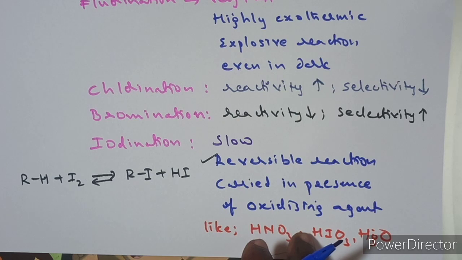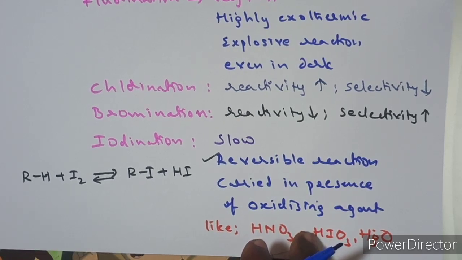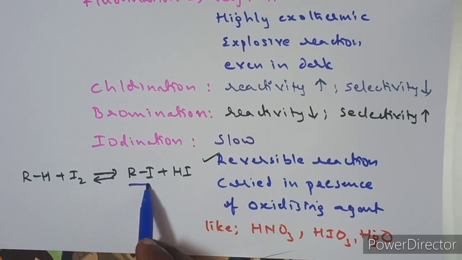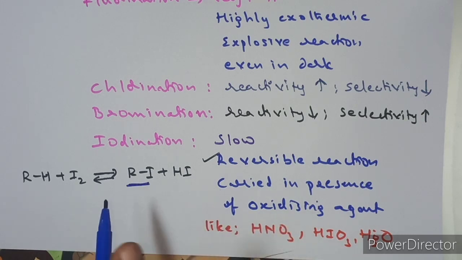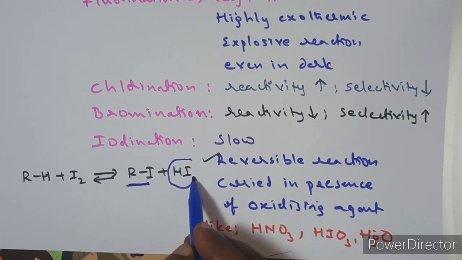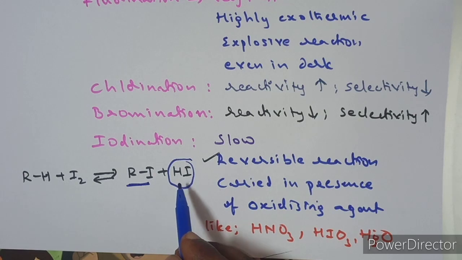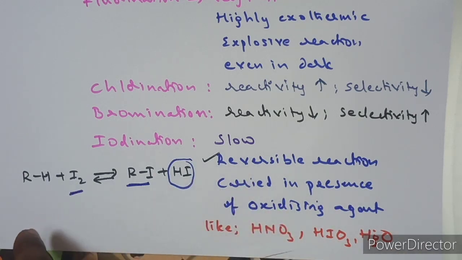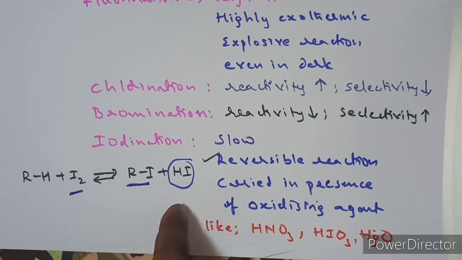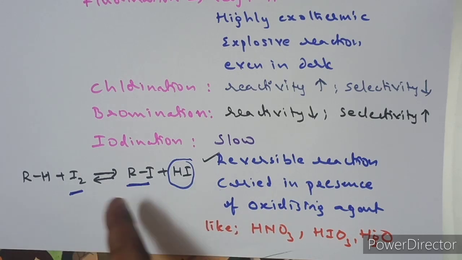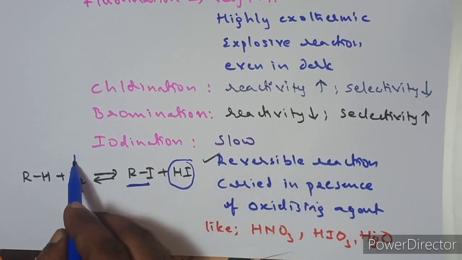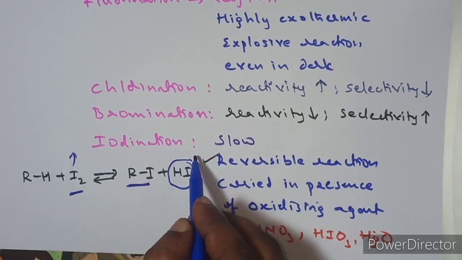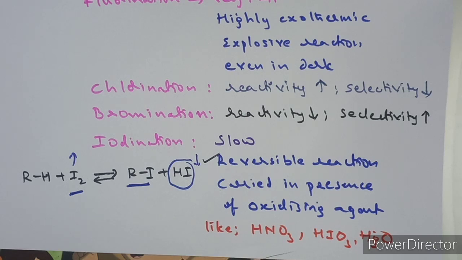So we need to remember the chemical equilibrium, Le Chatelier's principle application. The reaction can also take place in the backward direction. So what is our intention? Our intention is to produce more alkyl halides. For that purpose, we can move the reaction in the forward direction either by increasing the concentration of iodine or by decreasing the concentration of hydrogen iodide.